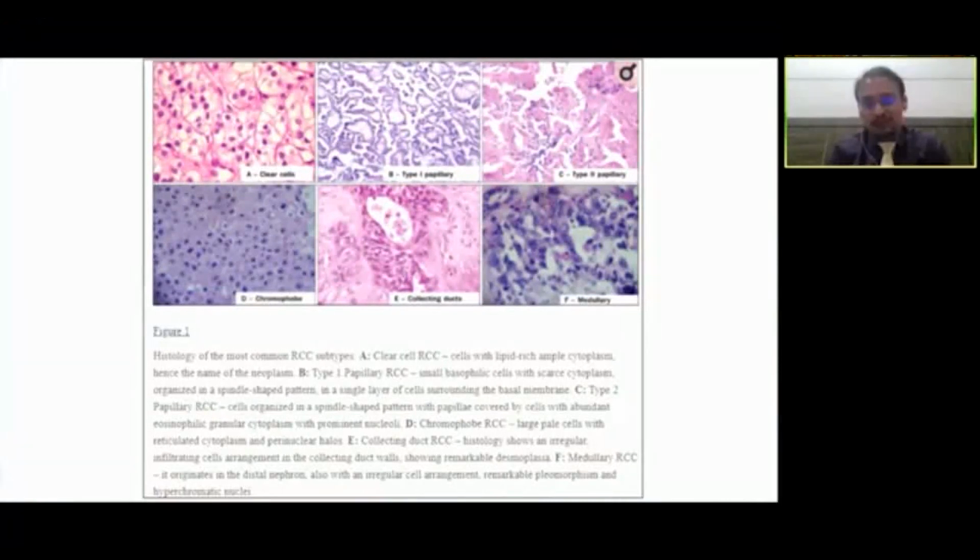The aggressive variety of papillary tumors is type 2 papillary tumors. It's more eosinophilic, over the background of papillary type 1 tumors, which are basophilic.